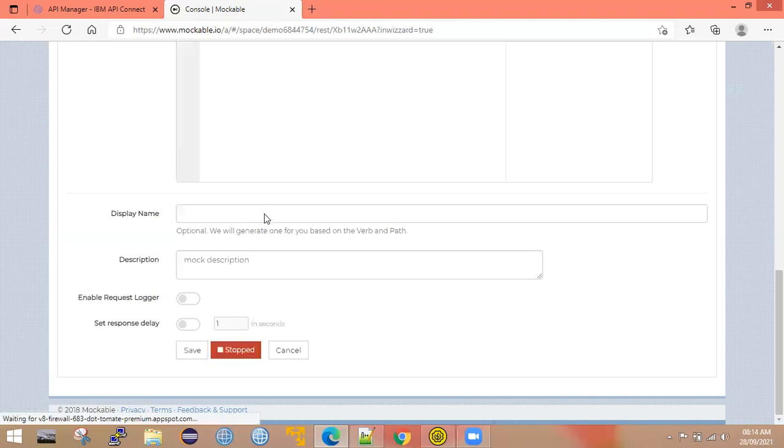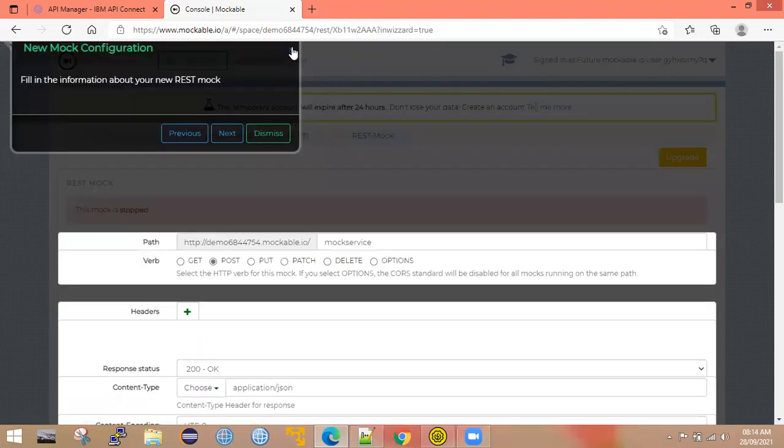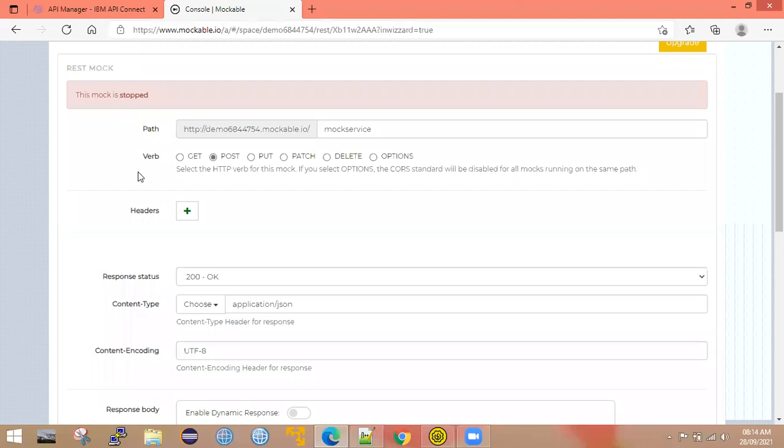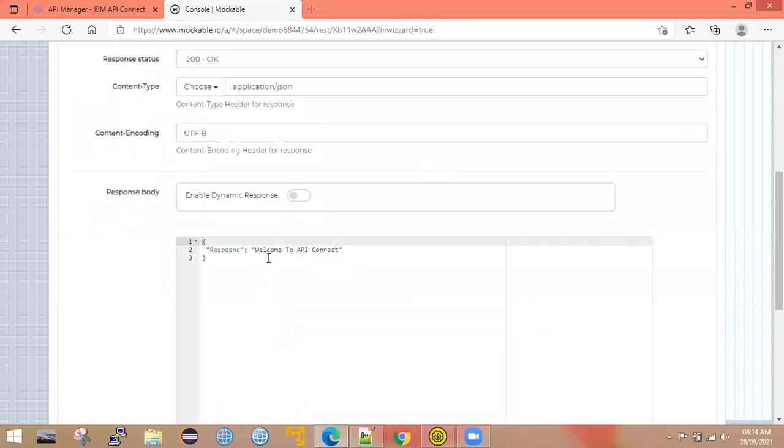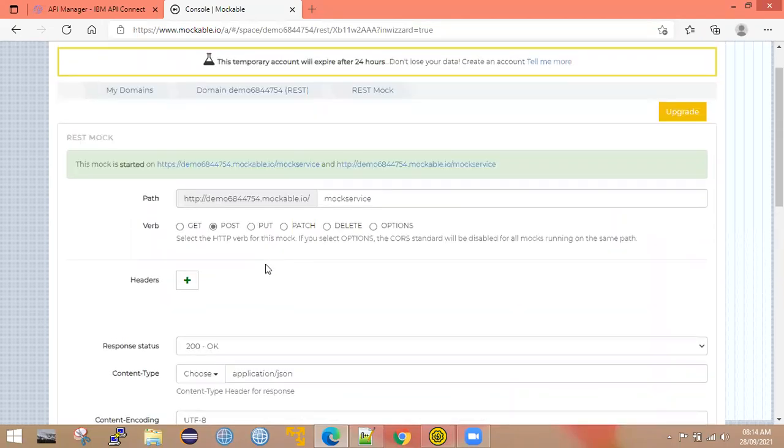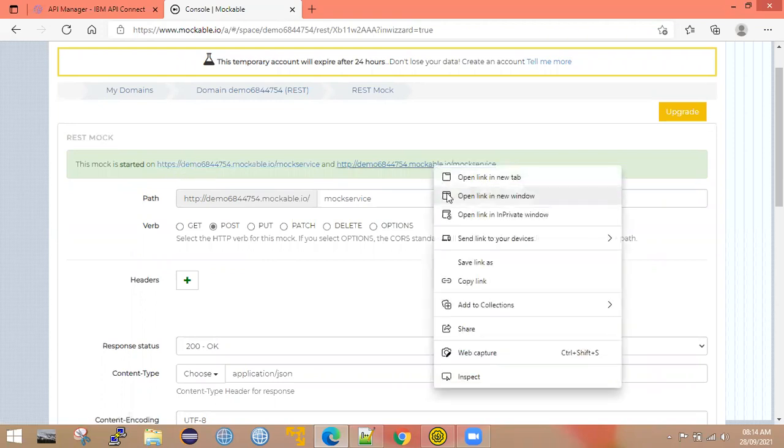Once you define everything, there is an option called save. Click save and it will save your changes. By default the mock service is stopped. In order to start it, click start. Now this mock web service is started and running. Now we need to get the URL to test it. It will show you the URL in both HTTP and HTTPS. Even if you use HTTPS, it doesn't require certificates. But for timing, let me go with simple HTTP. I copied this link.